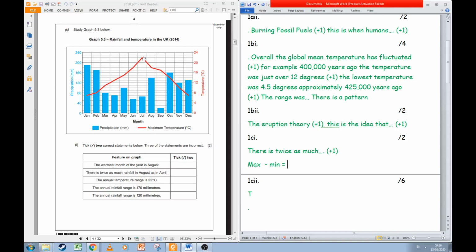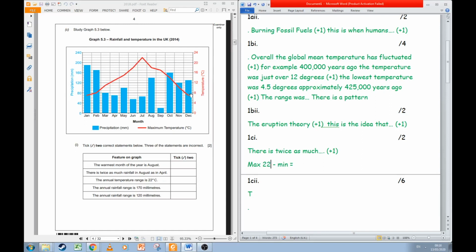So the maximum temperature is 2 boxes higher than 20. Let's work out the scale. In this case, there are 4 boxes up to 4 from 0, so again, each box is 1 degree. So 20 plus 2 is 22, and the minimum, let's see, it's going to be either December or January. Well, they're actually the same.